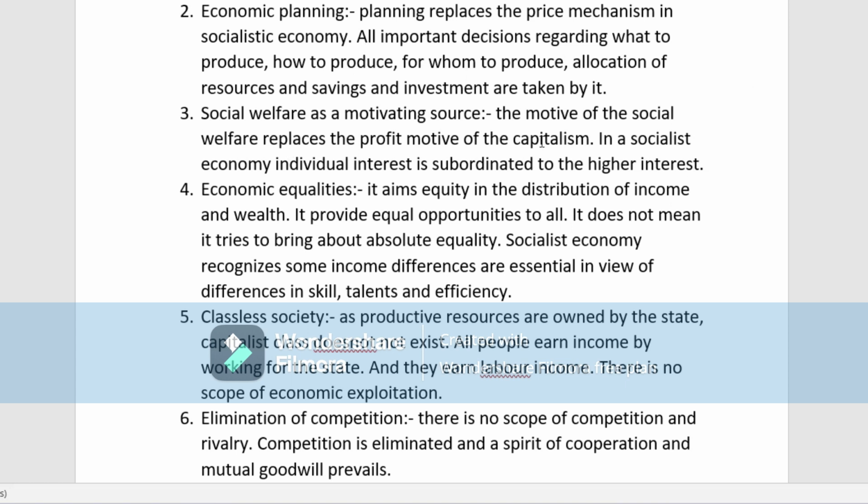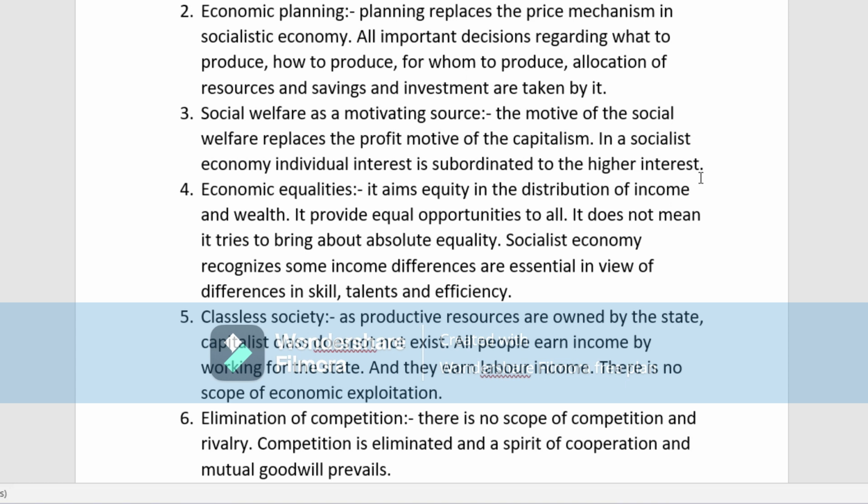Okay, next is social welfare as a motivating source. What is this? The motive of social welfare replaces the profit motive of capitalism. In a socialist economy, individual interest is subordinated to the higher interest. That means here the welfare replaces the profit motive. Okay, what is the motive of this? This is a welfare motive. So in a socialist economy, individual interest is subordinated by the higher interest.